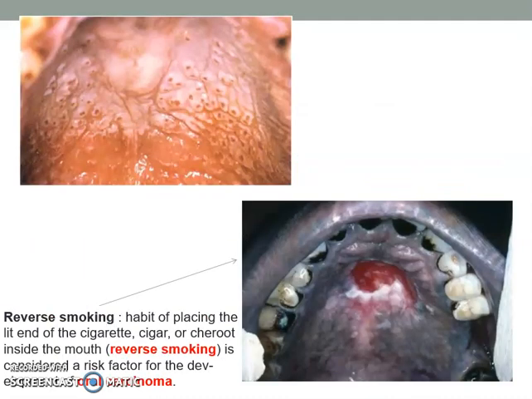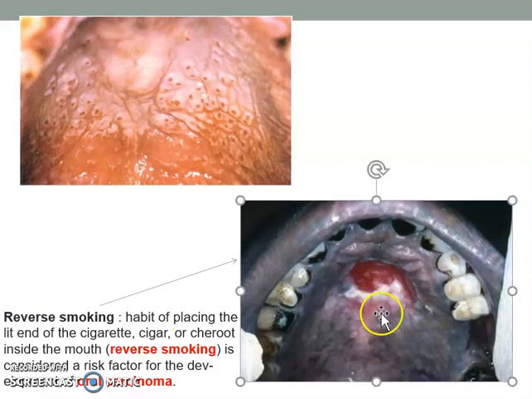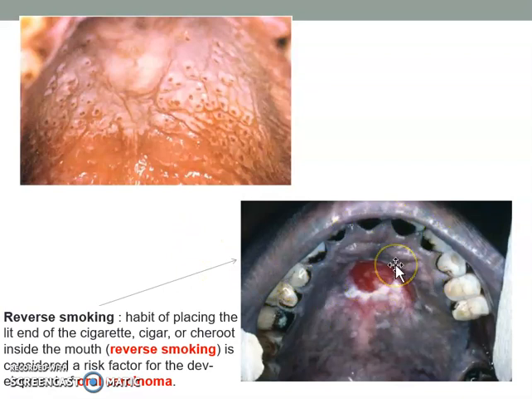Let's have a look at this one here. This is nicotine stomatitis, which is not a pre-malignant lesion. This one is different. It is caused by reverse smoking, whereby the patients have a habit of placing the lit end of the cigarettes, cigars, or cheroots inside the mouth. This is a pre-malignant lesion which can transform into oral carcinoma. Definitely need a biopsy for that.